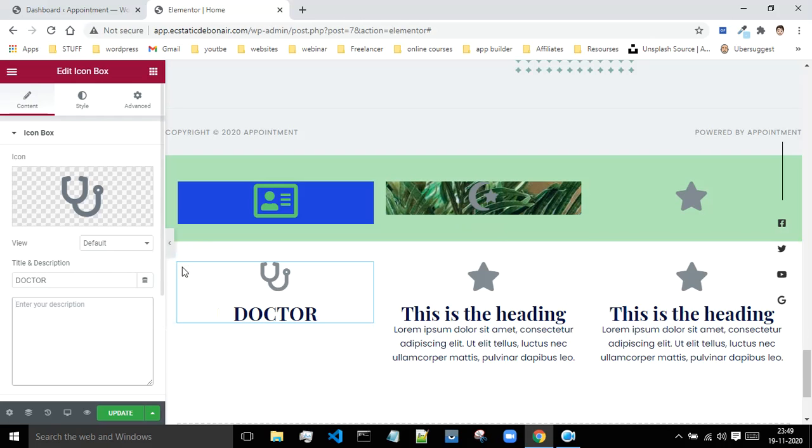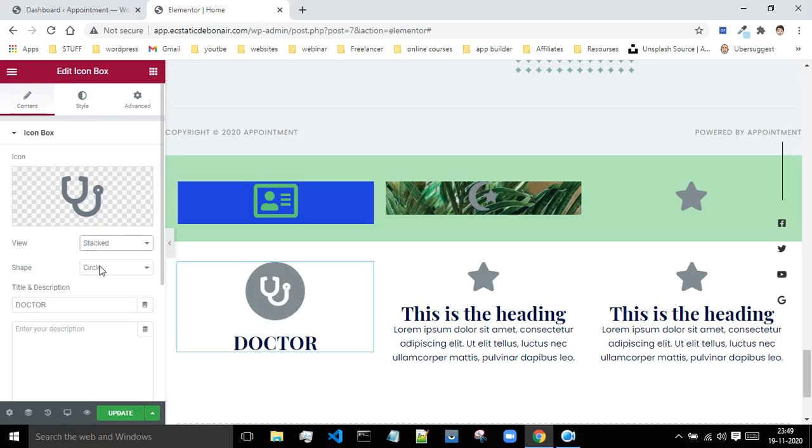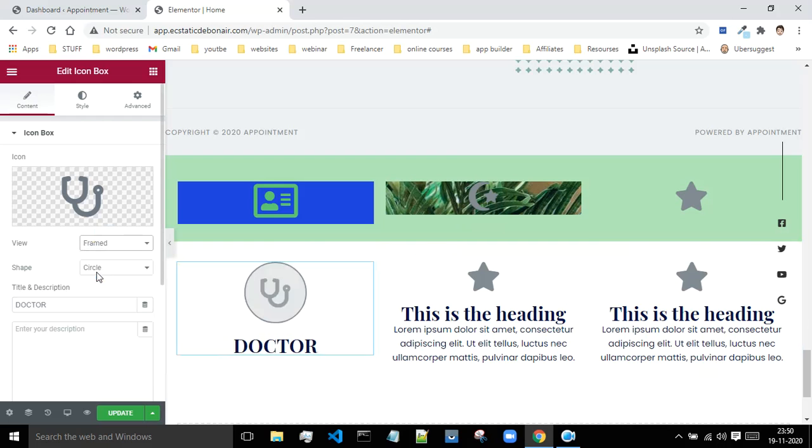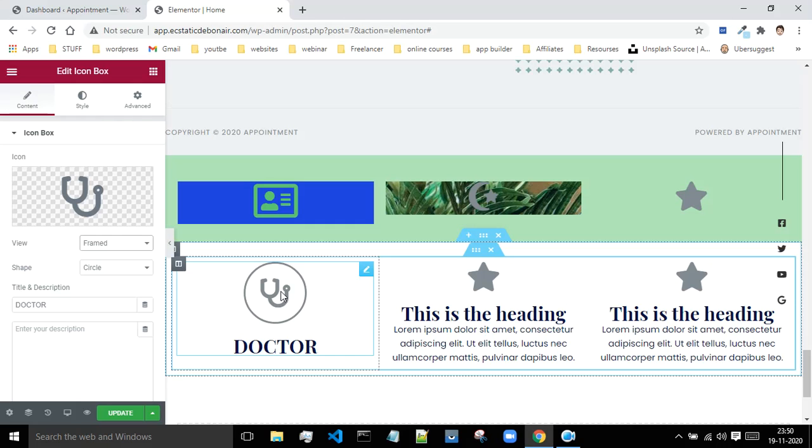Next comes the styling. This is the content box, icon content, from where you can change the content, logo, everything. If you want to change the view, there are three options: default, stacked, and framed. If you click on stacked, you will get this round circle kind of a thing, and if you click on framed, then this is how it would look. Okay, so this looks much better.